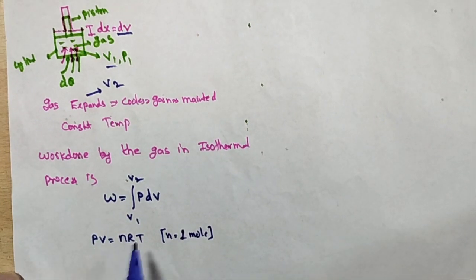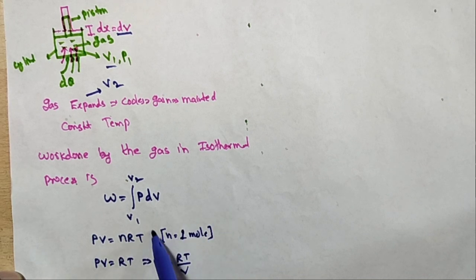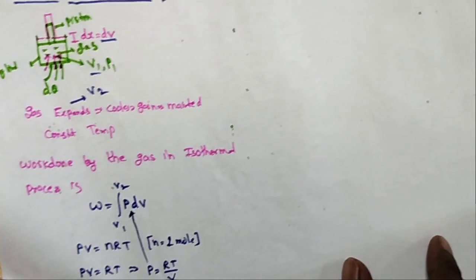So what is the PV is equal to nRT equation now? PV becomes RT. I want the P value, so P is equal to RT by V. This P value we substitute in the above equation.